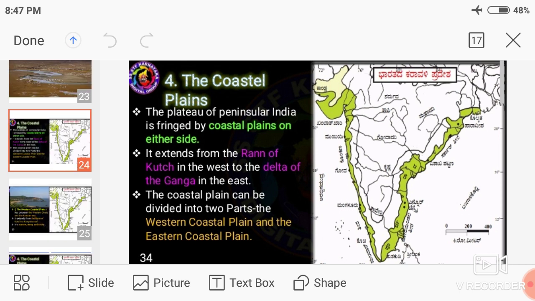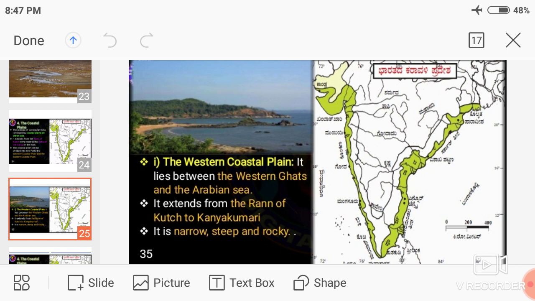Okay, my dear students, let's discuss the Western Coastal Plain. The Western Coastal Plain lies between the Western Ghats and the Arabian Sea. It extends from the Rann of Kutch to Kanyakumari. It is narrow, steep and rocky.